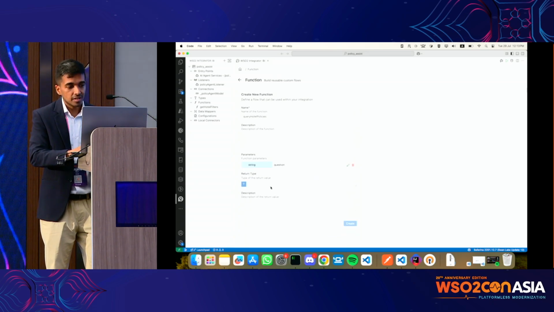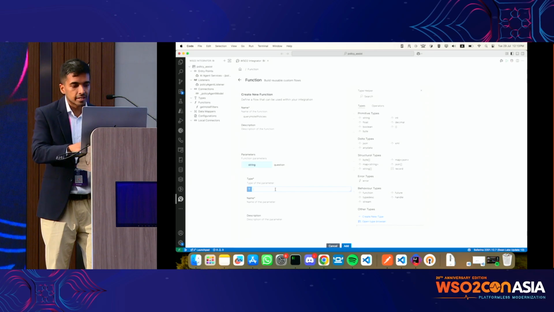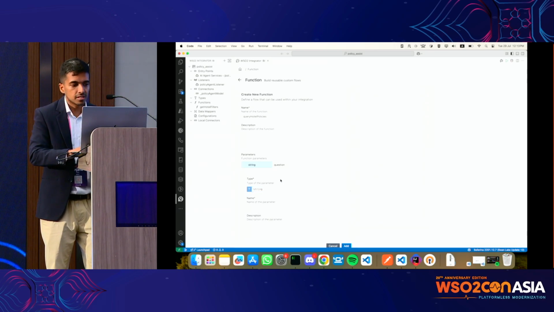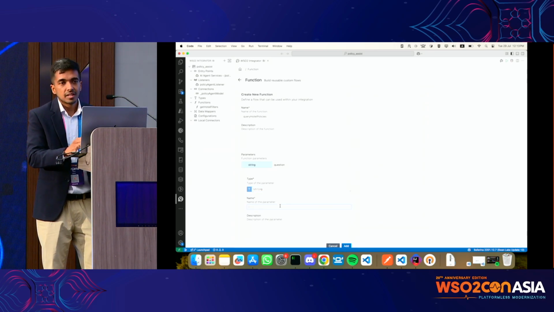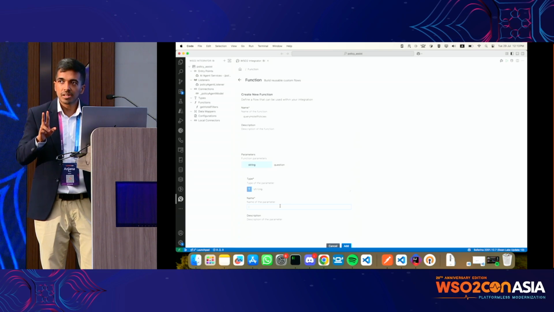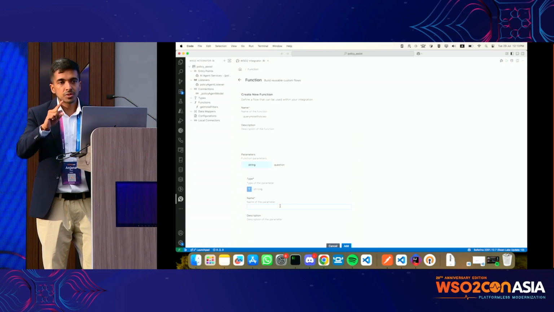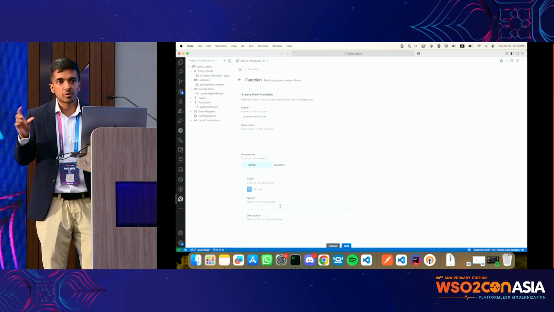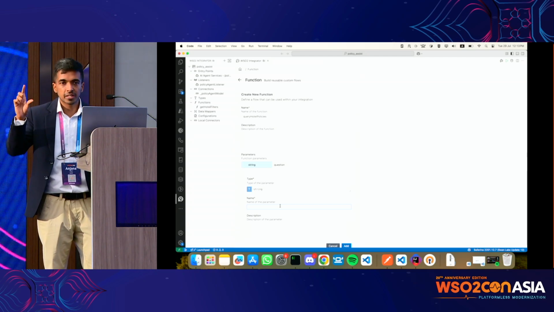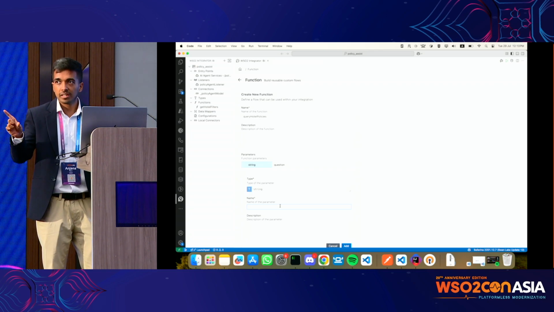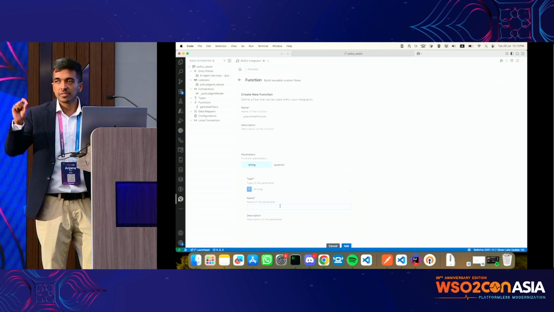The second one is the hotel ID. There's a reasoning for this, right? As Nadheesh mentioned, in our use case, there are two entry points for this. One would be someone goes to a specific hotel and then selects that. So then you are scoped in, right? From the UX level, you are scoped into that particular hotel. We know the hotel ID then, and we want to query about that specific hotel.